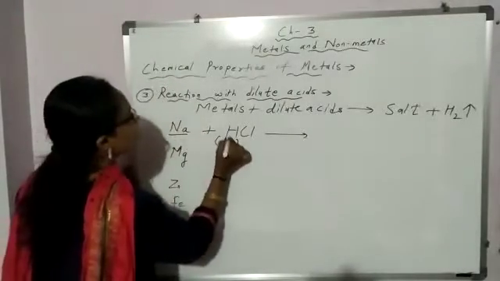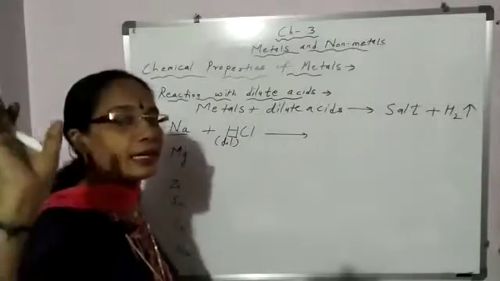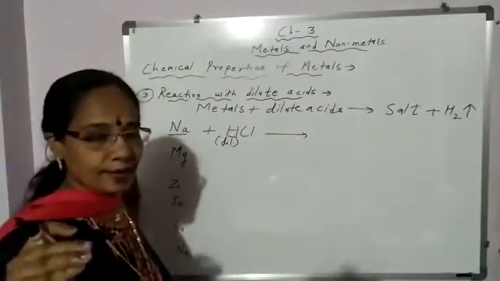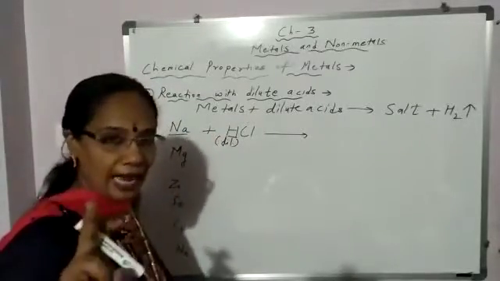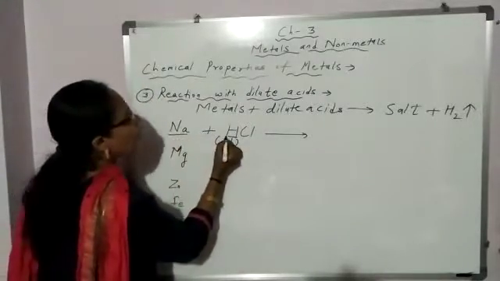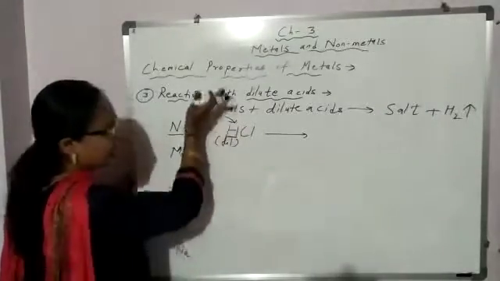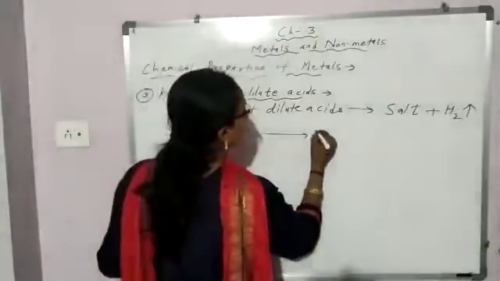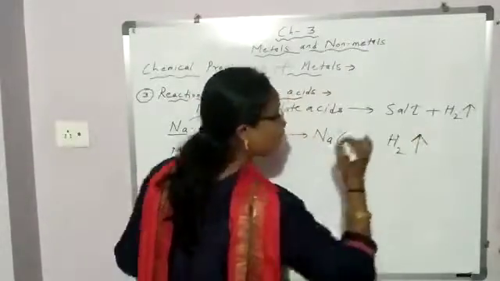So sodium is more reactive than hydrogen. Students, reactivity series I have discussed earlier in chapter 1. Complete definition and the reactivity series I have given. You go through those reactivity series. Because for displacement reaction, you should know the reactivity series. Okay. So, sodium, it is more reactive than hydrogen. So, sodium will displace hydrogen and take its place. Displace means remove hydrogen and take its place. So, what is obtained? NaCl, and hydrogen comes out in the form of hydrogen gas.